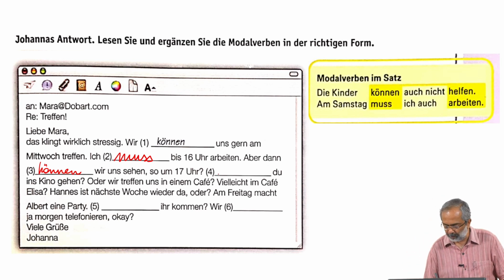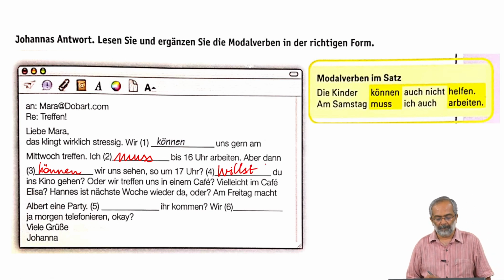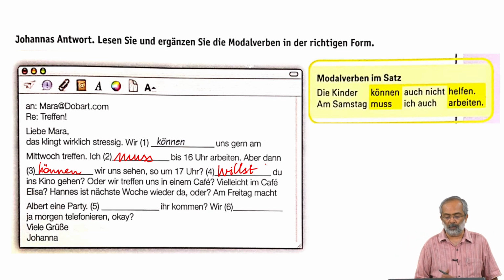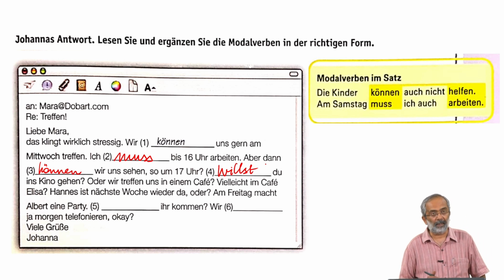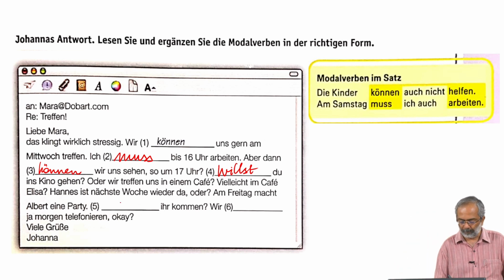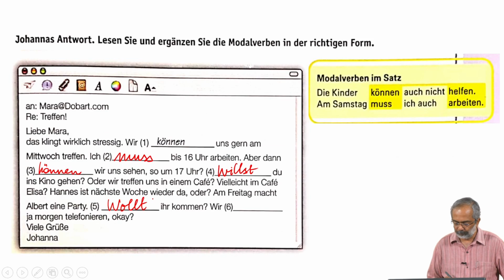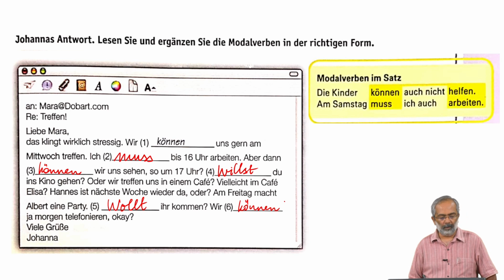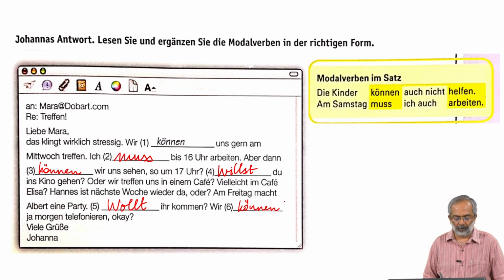Willst du ins Kino gehen? Oder wir treffen uns in einem Café. Vielleicht im Café Elisa. Hannes ist nächste Woche wieder da, oder? Am Freitag macht Albert eine Party. Wollt ihr kommen? Wir können. Wir können ja morgen telefonieren. Okay? Viele Grüße, Johanna.